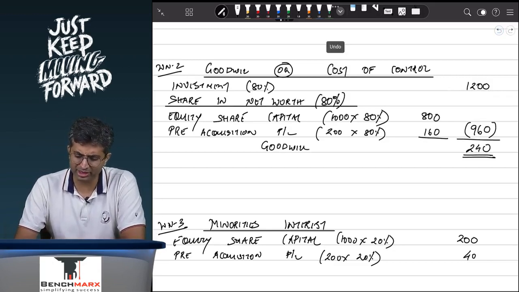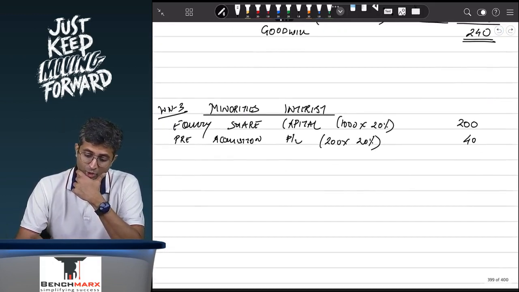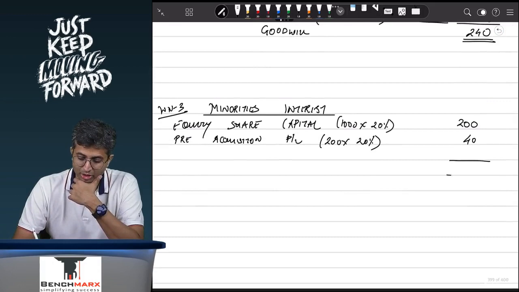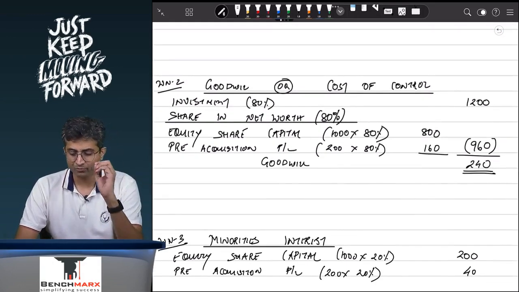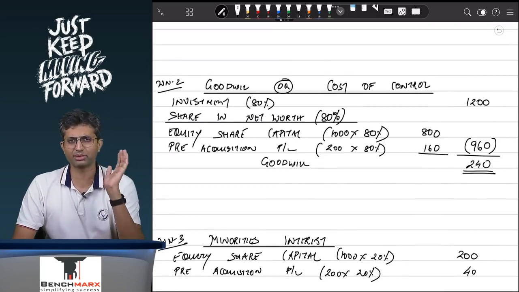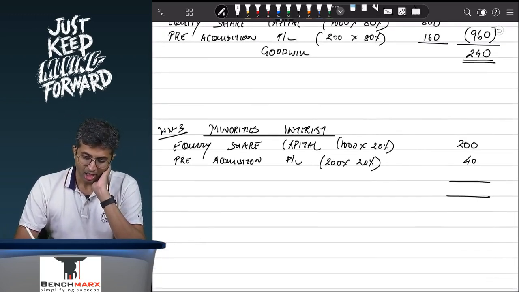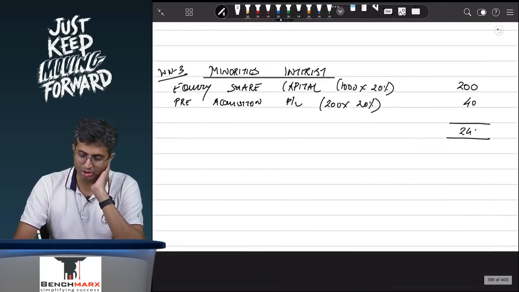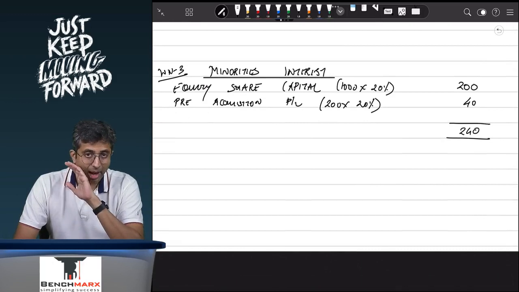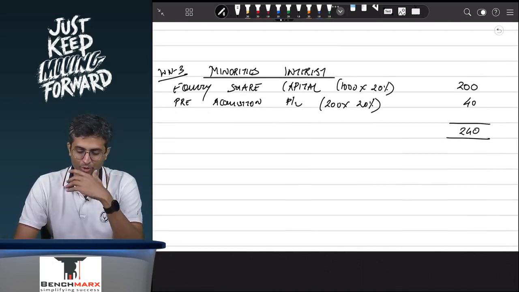So over here, it is goodwill, so we don't have to bother about that. So this is 240 in goodwill. Apart from that, this 240 can be calculated in various ways. I'll show you 2 or 3 different ways. In the exam, whichever method you are comfortable with, you can take. But this is 240. Coincidentally, the minorities interest over here is also coming to 240. It is not at all necessary that it has to be 240 only. It is just a pure coincidence.